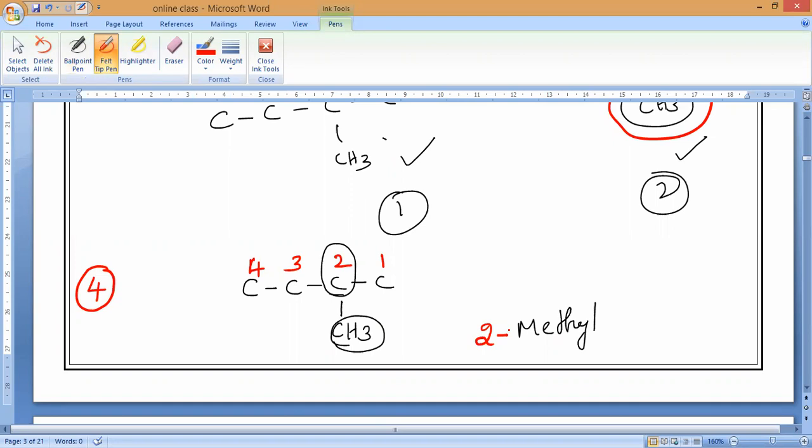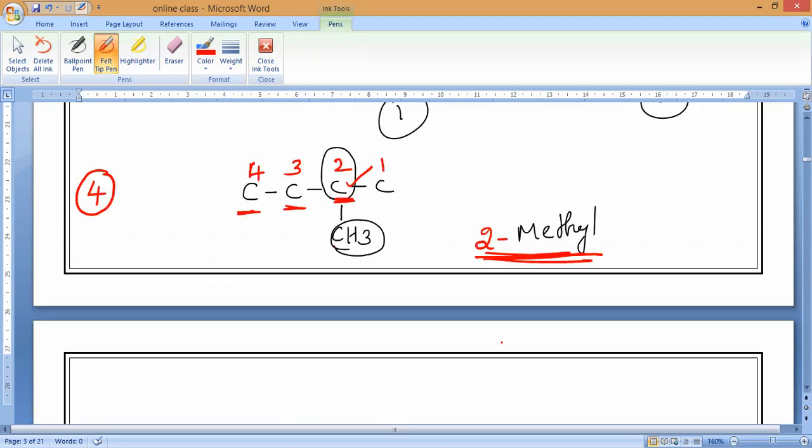So the position of the alkyl group is indicated by writing the number of the carbon atom to which it is attached. If it is attached to the second carbon, 2 methyl. If it is attached to the third carbon, 3 methyl. If it is attached to the fourth carbon, 4 methyl. Like that we have to write it. Is it okay, guys?